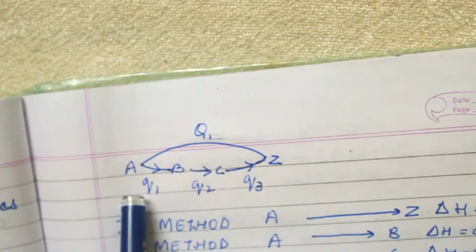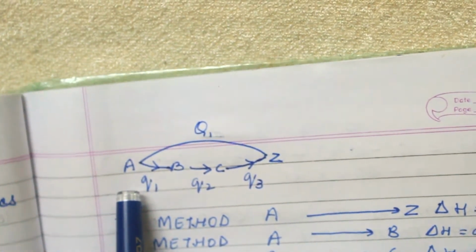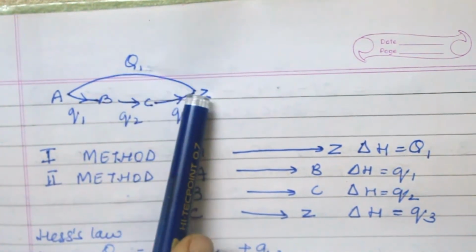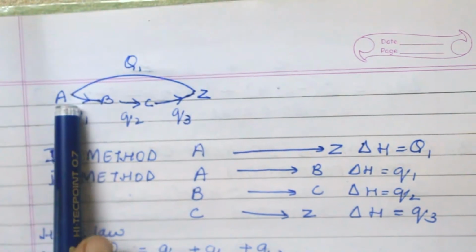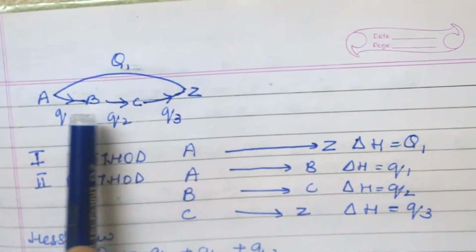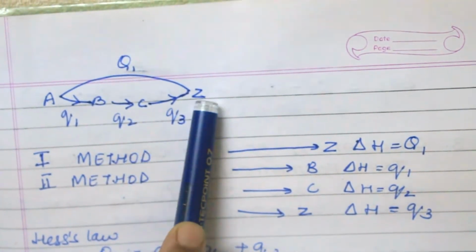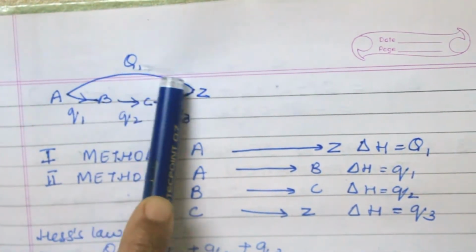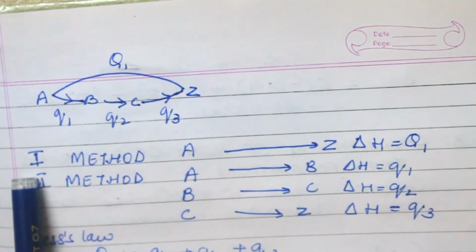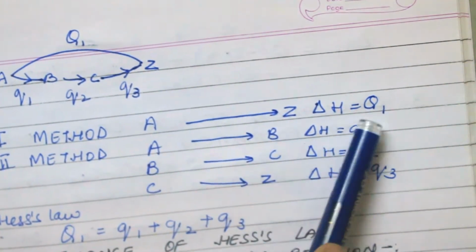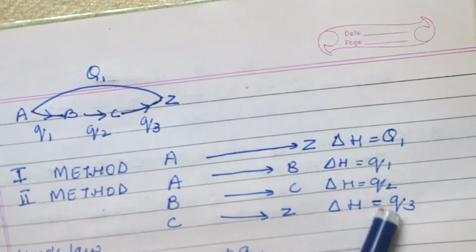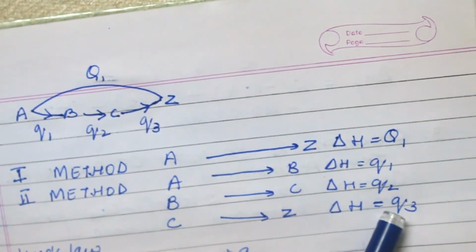For example, if there is a reaction between A and Z, A can change directly to Z, or it can take several steps to change to Z, that is A to B, B to C and C to Z. So the enthalpy change in one step is equal to that in several steps. For example, in the first method, A to Z is capital Q, that is heat, and these are also symbols of heat.